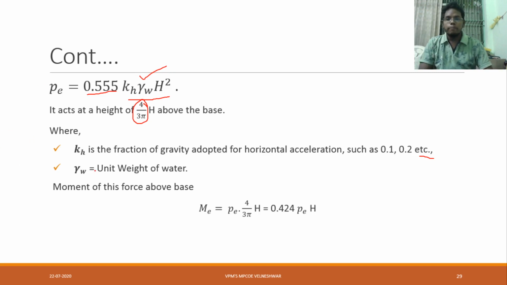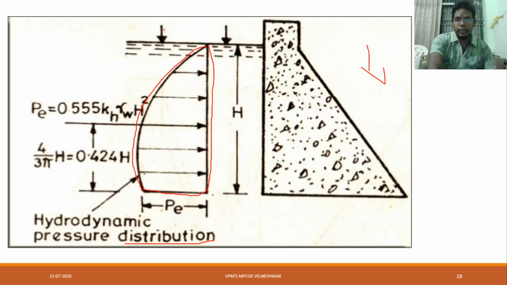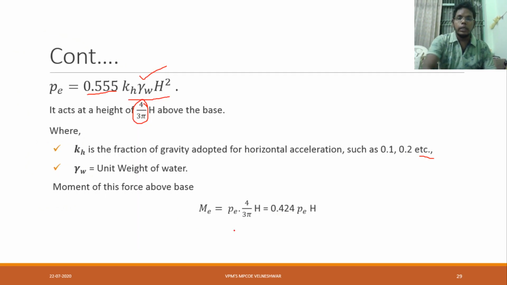Moment of force above the base means we are finding the moment from the base. What will be there? Me is equal to PE, that is common, and the distance here is PE.